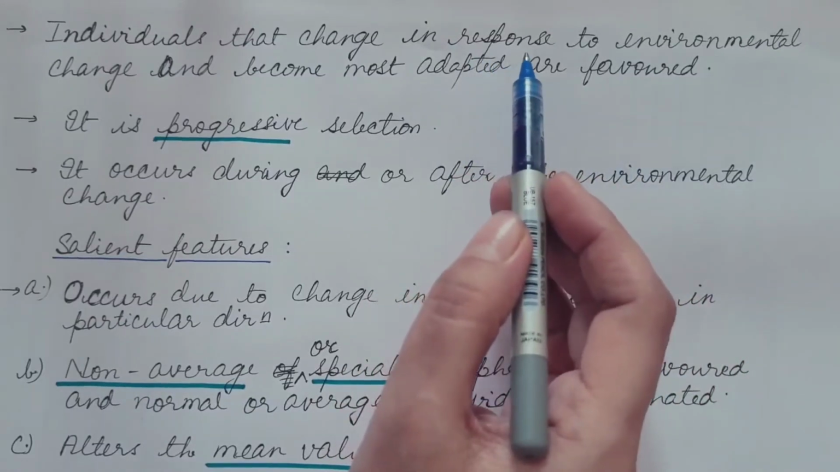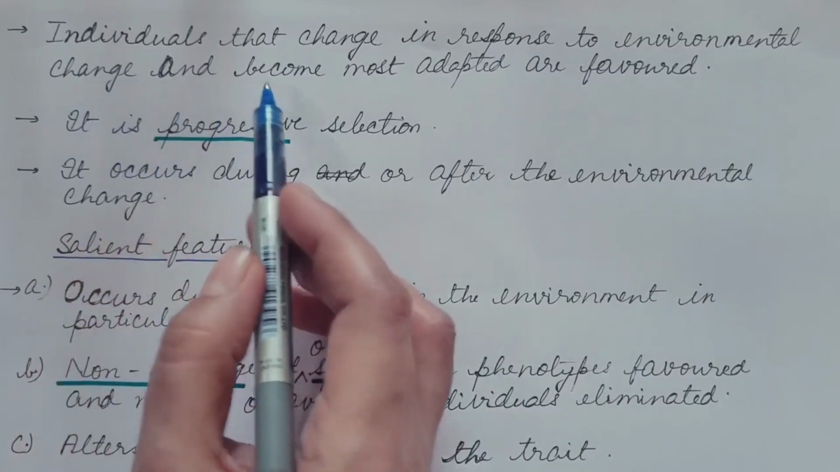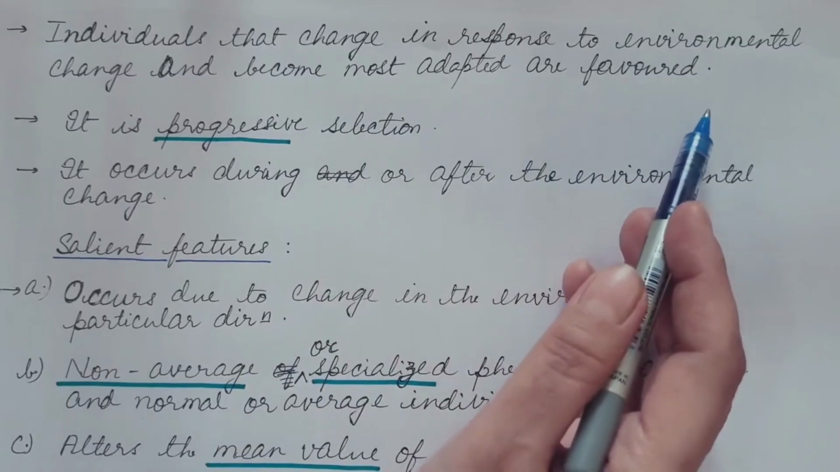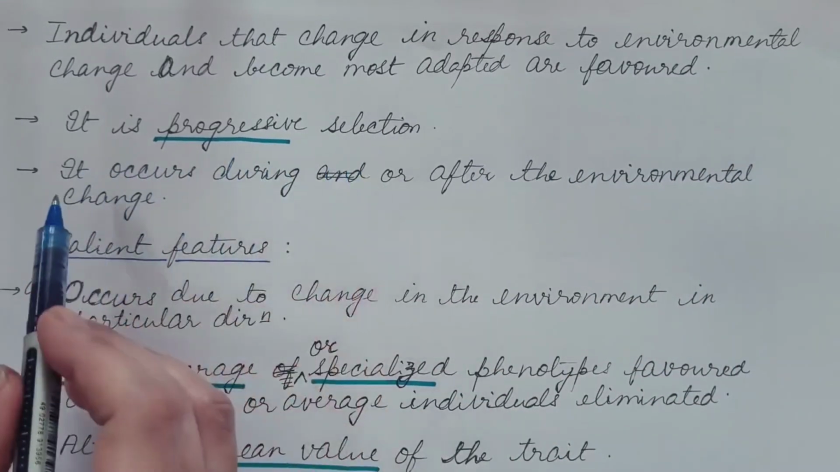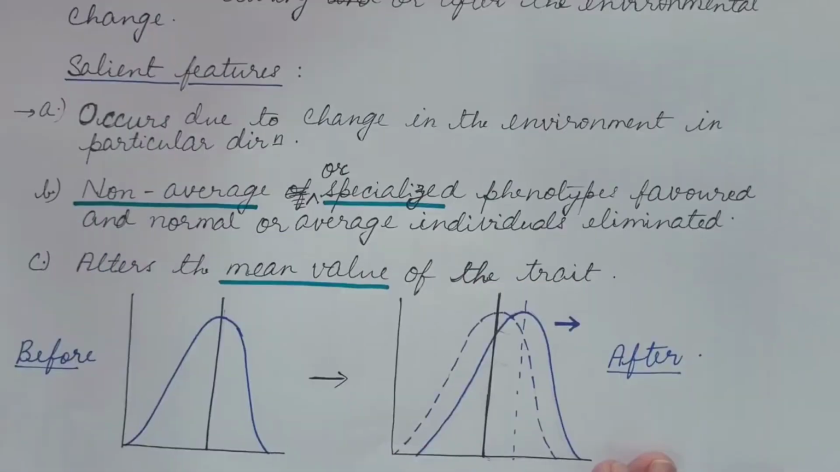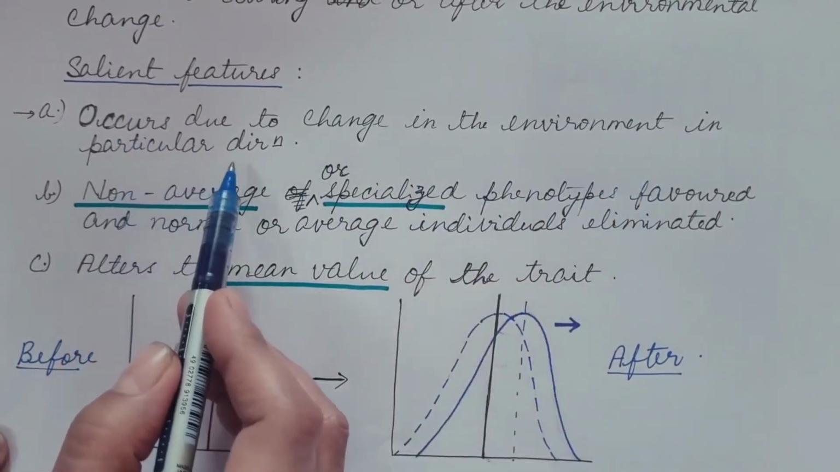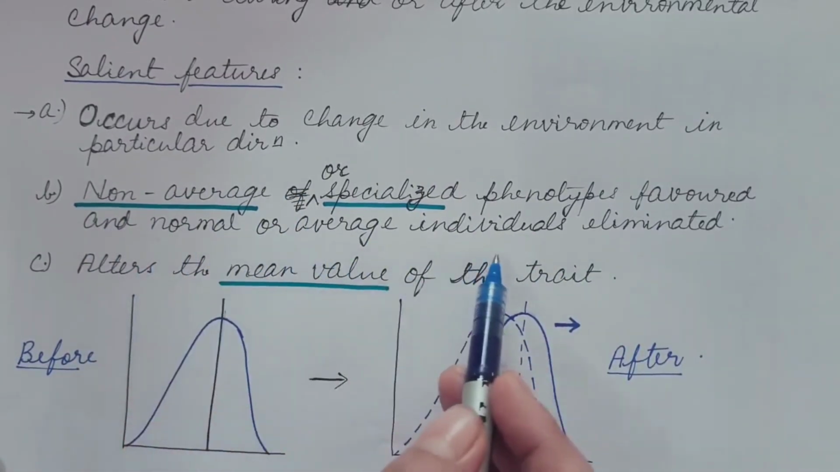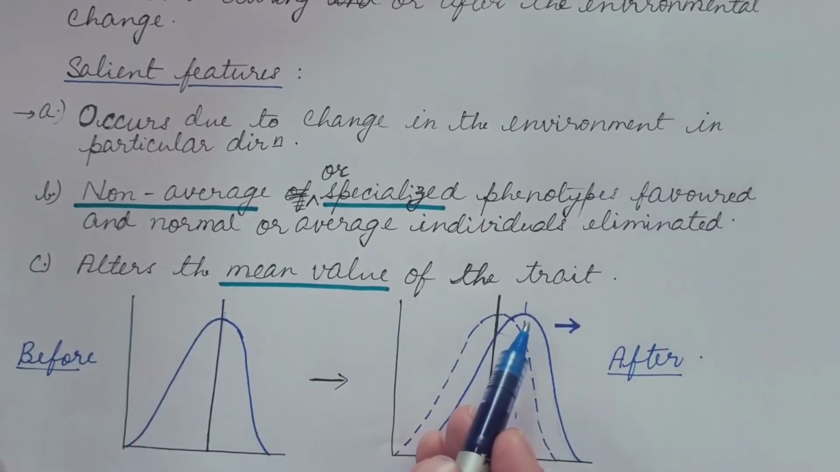It means that individuals which change in response to environmental change and become adapted to that environment are favored, or are selected, or these survive. So it is progressive selection. It occurs during or after the environmental change. Salient features: occurs due to change in environment in a particular direction. Non-average or specialized phenotypes are favored and normal or average individuals are eliminated. It alters the mean value of the trait.